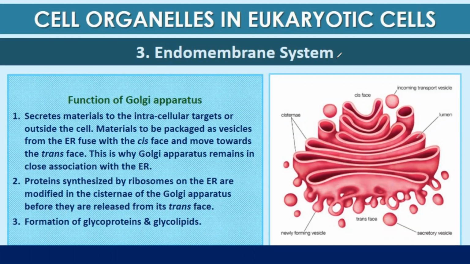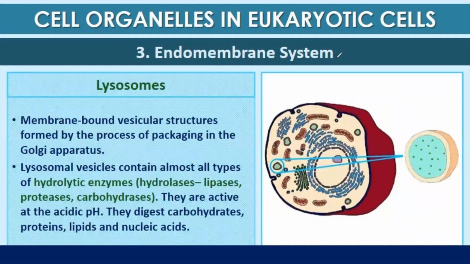So materials are packed here in the form of vesicles, which are formed from ER, fuse with the cis face and move towards the trans face. Proteins synthesized by ribosomes on the ER are modified in the cisternae of the Golgi apparatus before they are released from its trans face. And the last function of the Golgi apparatus is formation of glycoproteins and glycolipids.